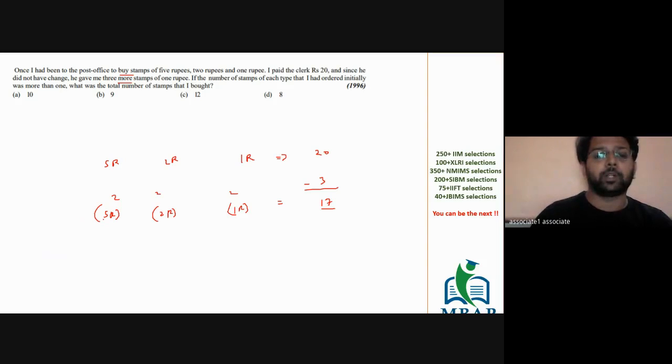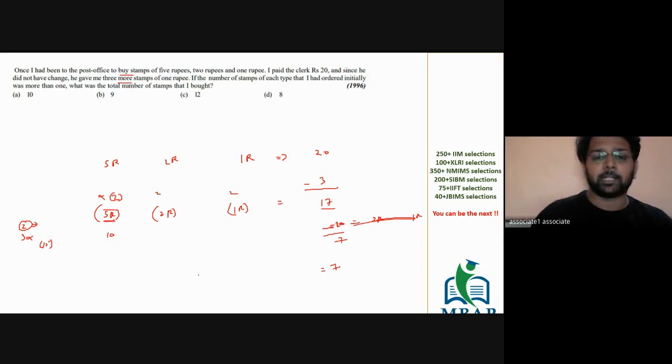The available options for the number of 5 rupee stamps are either 2 or 3. But if I select 3 stamps of 5 rupees, I compensate 15 rupees and I'm left with only 2 rupees. In 2 rupees I would have to collect 2 rupee stamps and 1 rupee stamps also, which is never possible, because at least 2 stamps of 2 rupees and 2 stamps of 1 rupee would have to be taken. Which means the only solution for 5 rupee stamps is 2 stamps. 5 twos is 10. Take off 10 from this, the leftover value will be 7.